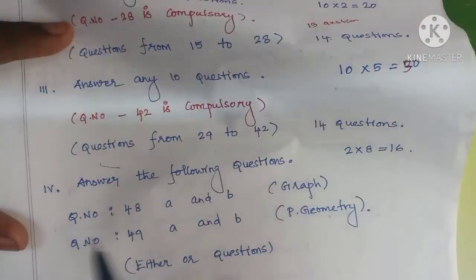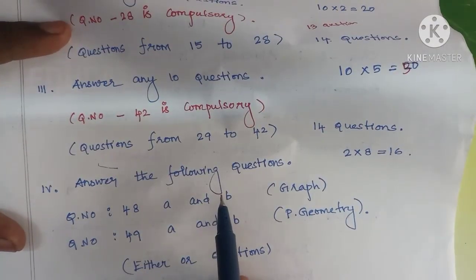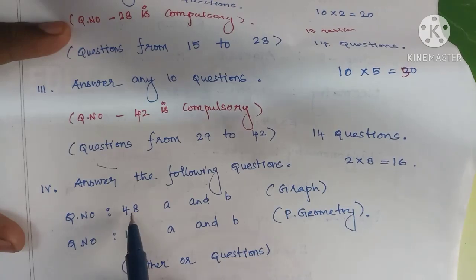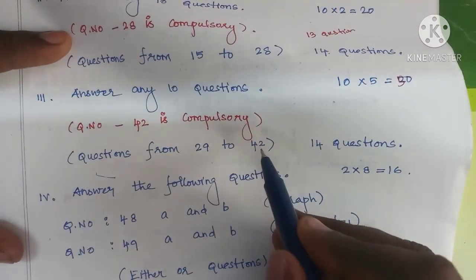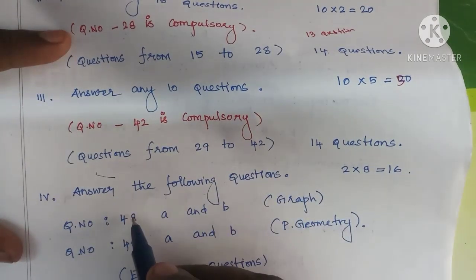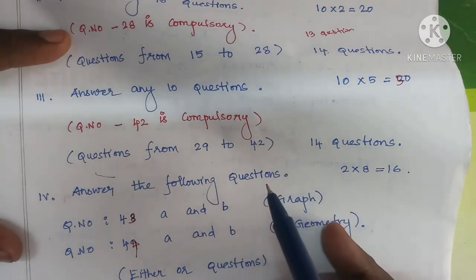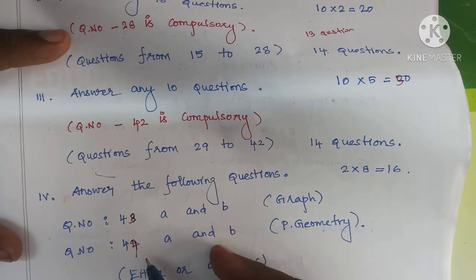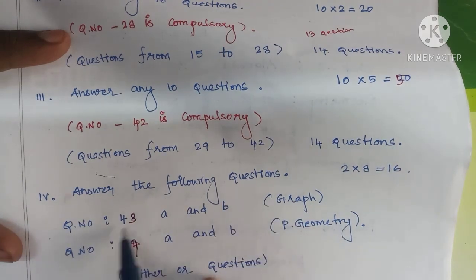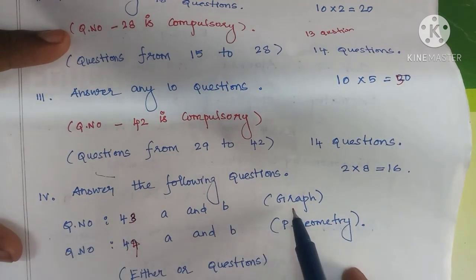Next, answer the following questions: question numbers 43 and 44, either-or type. Question number 43 is graph.